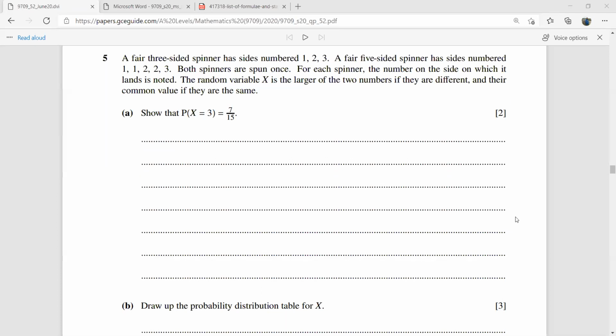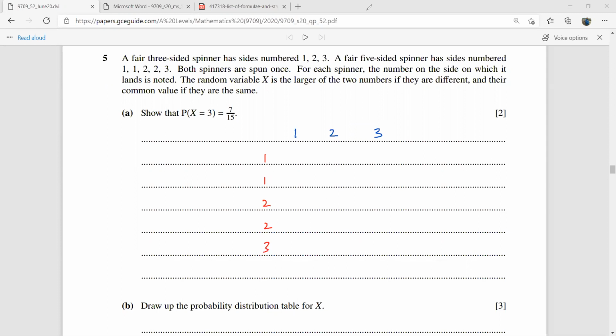Now, this is a situation where you should draw a table diagram so that all those possibilities are in front of you. So you have 1, 2, and 3 from one of the spinners. The other spinner has 1, 1, 2, 2, and 3. I'm not going to draw those lines.